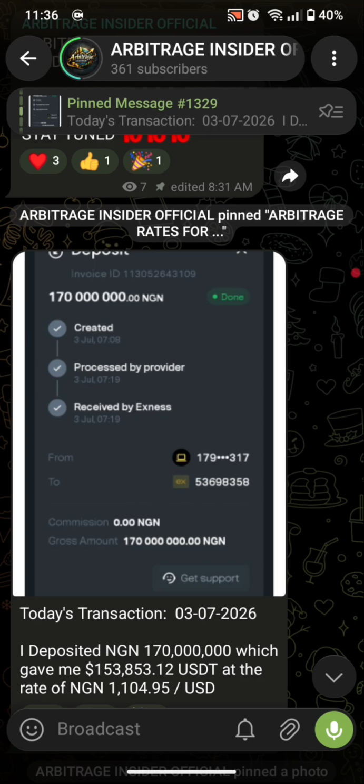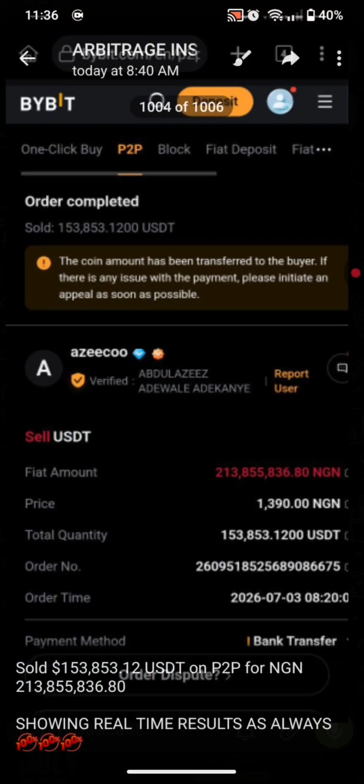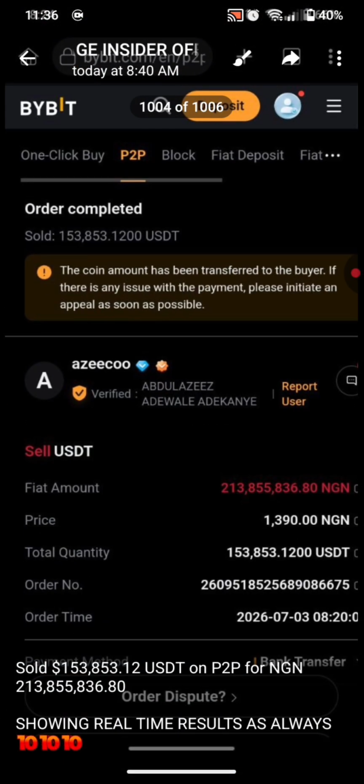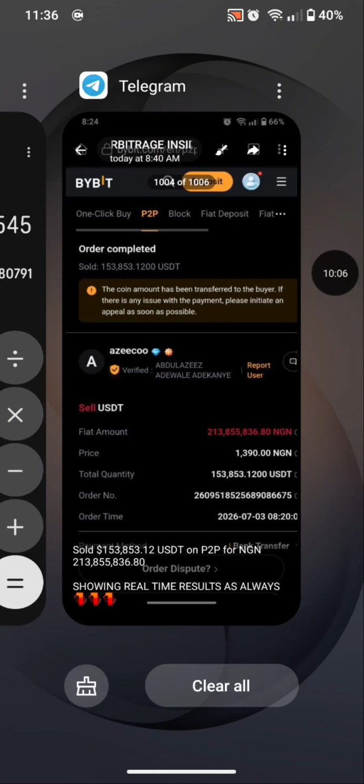So I don't really know how that is done on the back end, but those on the back end know how they do their thing. So now this is it. This is the rate at which I sold for today. After I placed the withdrawal from my Exness account, I sold on P2P. So let us confirm the rate.